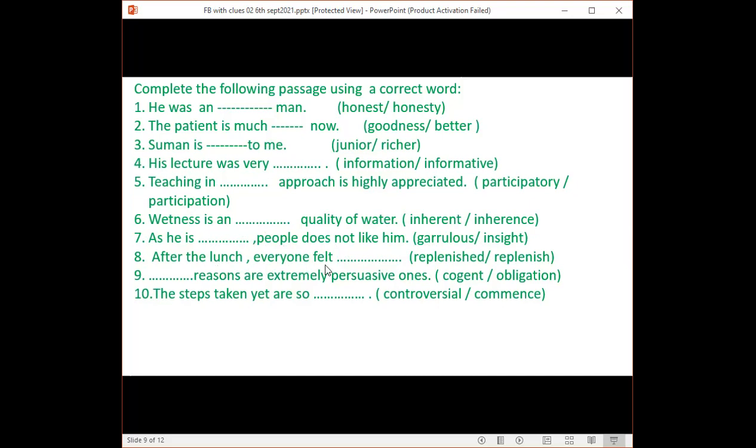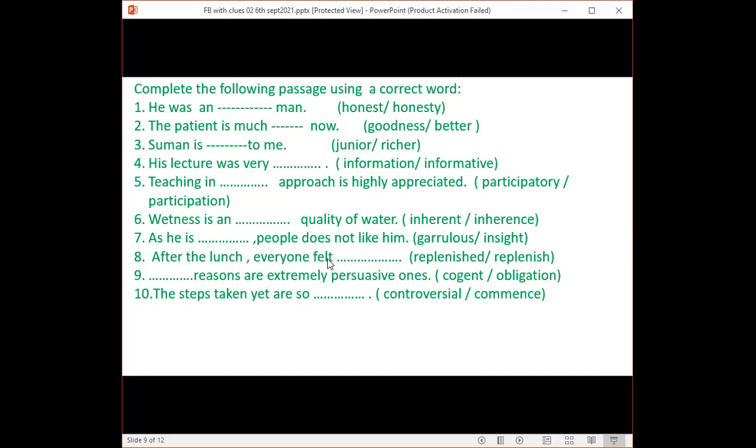After the lunch, everyone felt replenished. Here, both words are alike, but there's some difference. So which one is to be used here? After the lunch, everyone felt replenished. The first word is to be used here. Replenished. Yes.